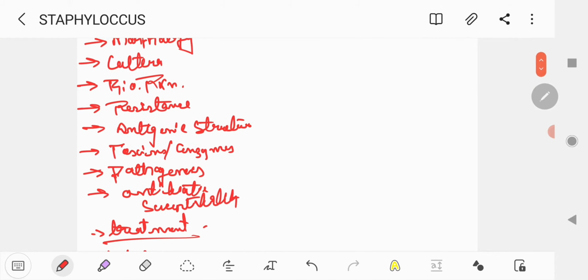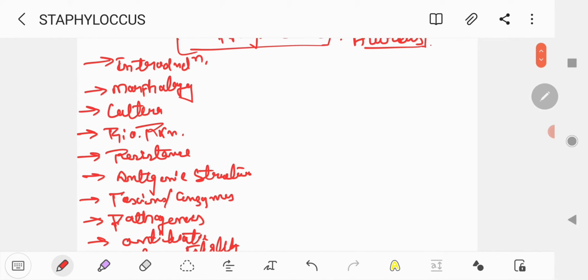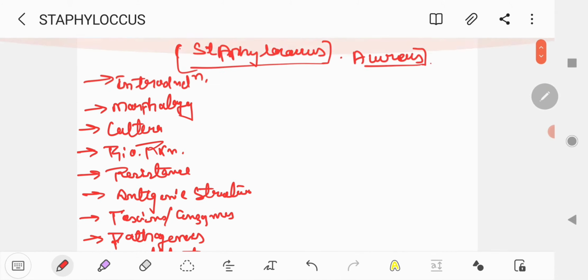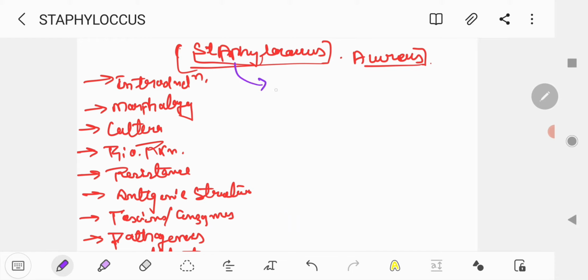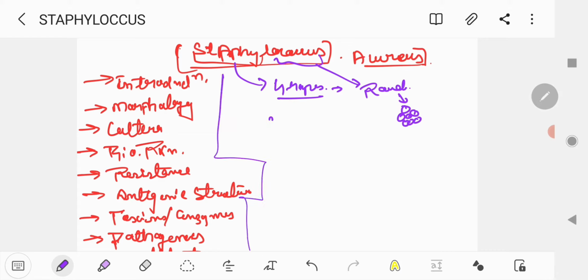You should also write down these points and prepare along with this for your university exams. So Staphylococcus. The name suggests Staphylo. What is Staphylo? Staphylo means grapes. This is the basic introduction. Staphylo means grapes and cocci, as you all know, means round. So it is basically a grape-like structure.